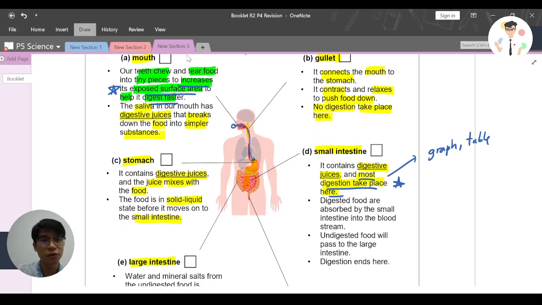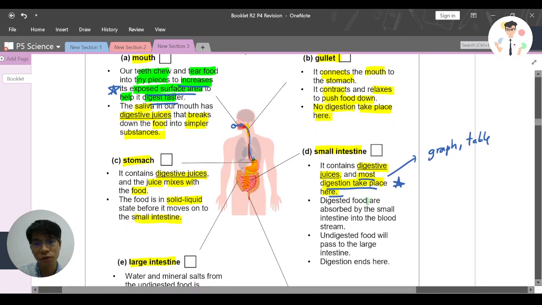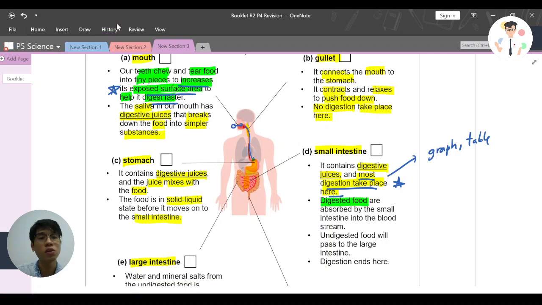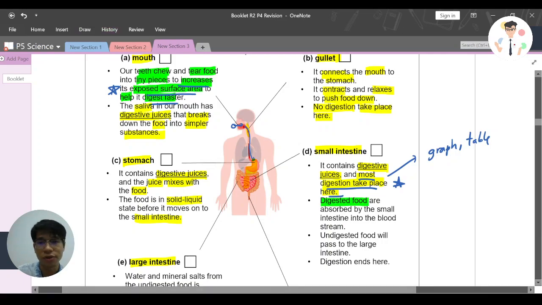Now next part. The digested food will be absorbed by the small intestine into the bloodstream. This is very important. Digested food is absorbed by the small intestine into the bloodstream, and the bloodstream will transfer it to the whole body. Again, this is very important.